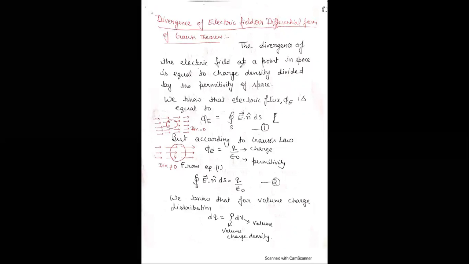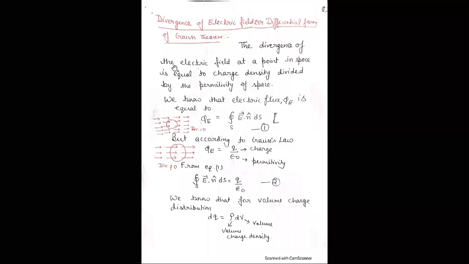Now the divergence of the electric field at a point in space is equal to the charge density divided by the permittivity of space. Charge density, there are 3 types of charge density. First is linear charge density, volume charge density, and surface charge density. And permittivity of space is epsilon naught.